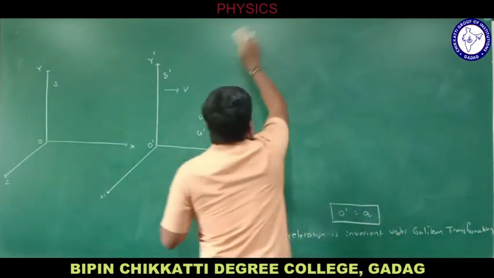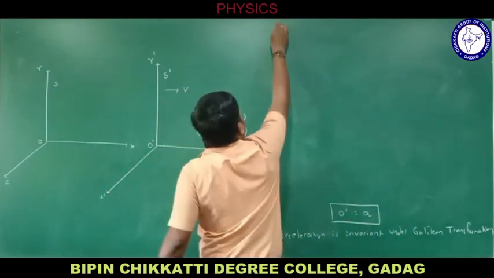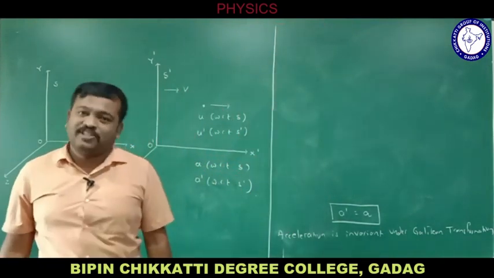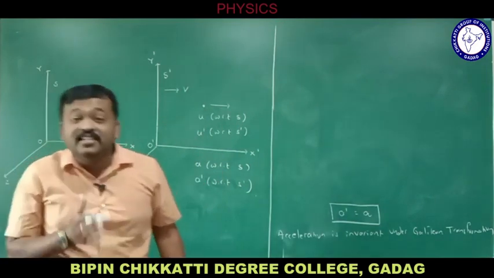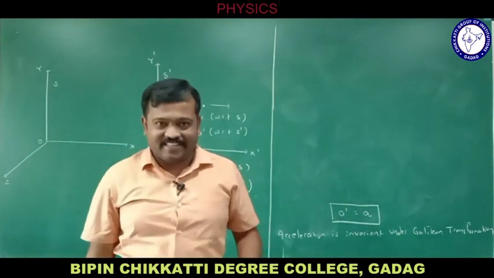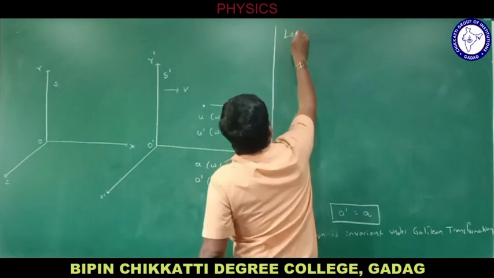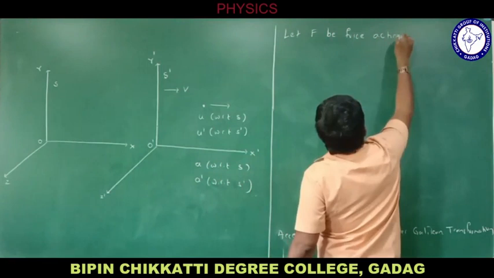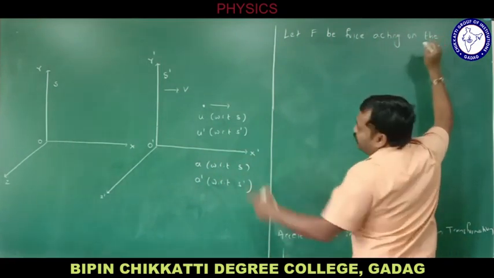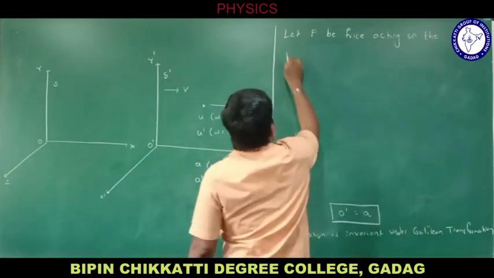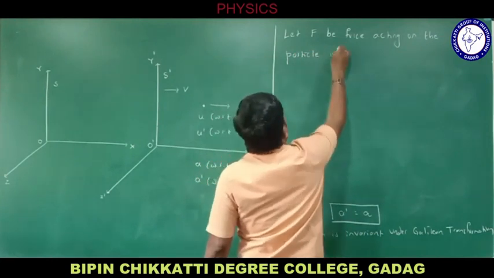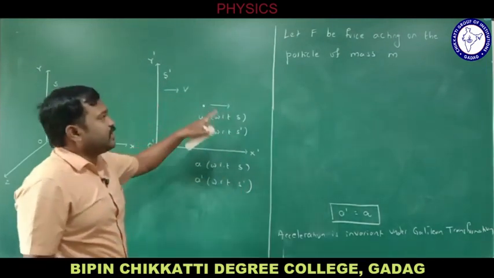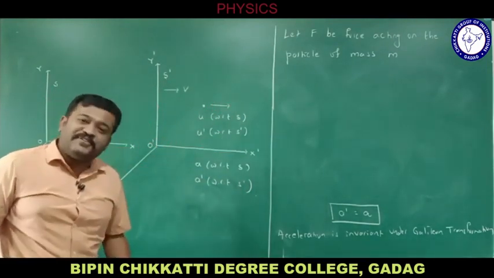After we came to know that acceleration is invariant, that is a dash equal to a, let me take force now. Is force variant or invariant? Let F be the force acting on the particle of mass m, because I want Newton's second law, F is equal to ma.